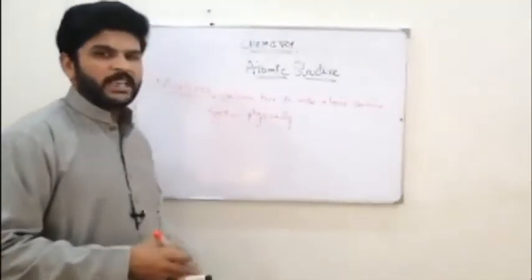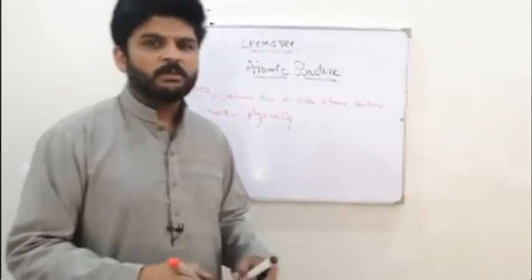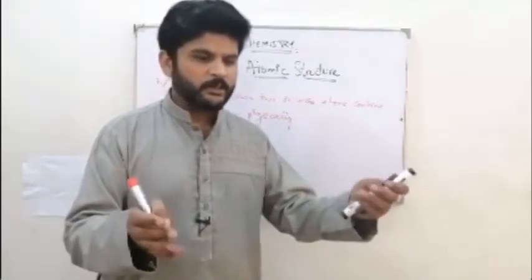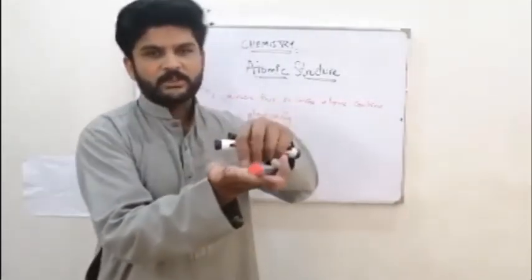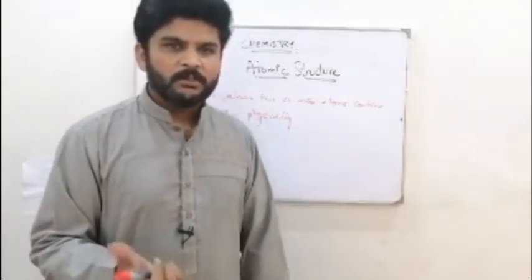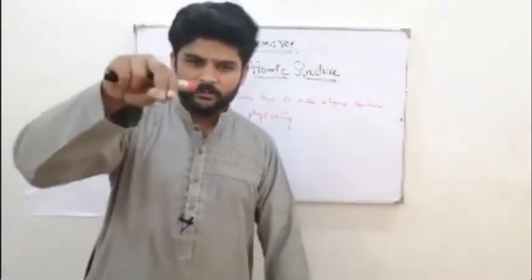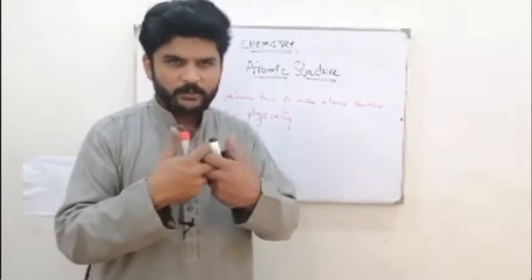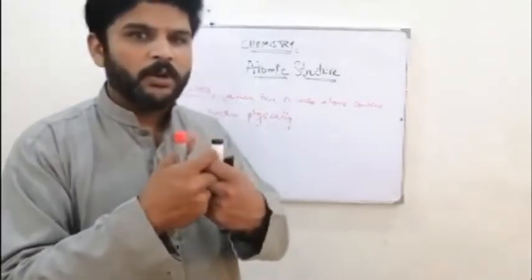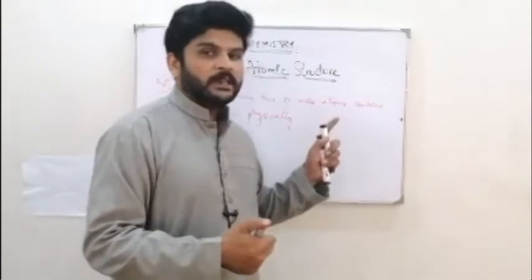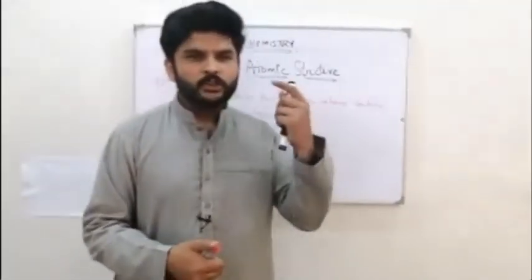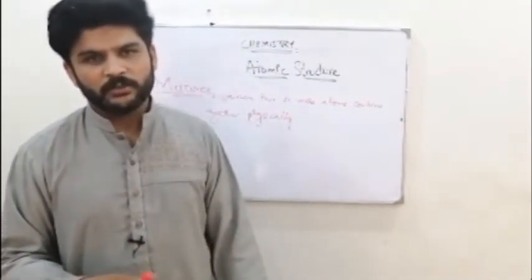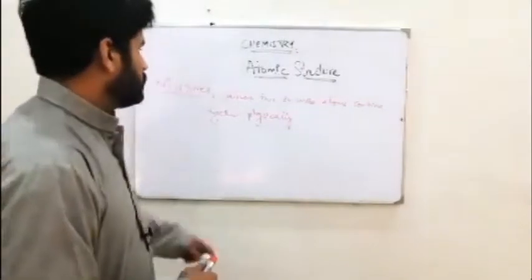So you don't combine them chemically, but you combine them physically. Physically means, for example, you have salt and sugar and you mix them together. This is physical. But if you heat them, or put them into a solution and then stir it, they're going to form a compound with each other. They're going to form a bond with each other. Therefore, that will not remain a mixture, that will become a compound. So for a mixture, they need to be physically mixed together, right? No chemical bonding should be involved. So this is known as mixtures.